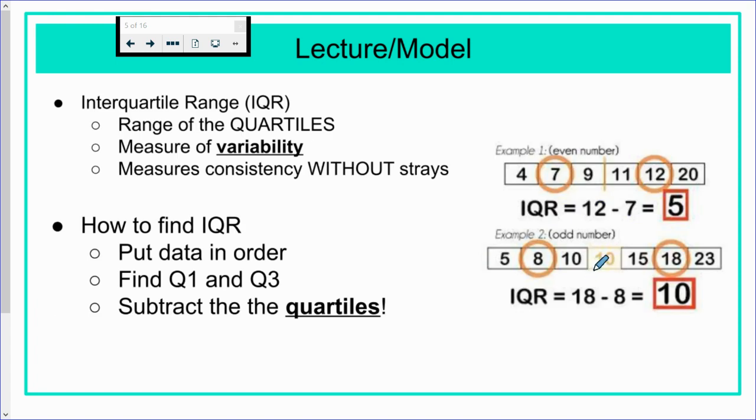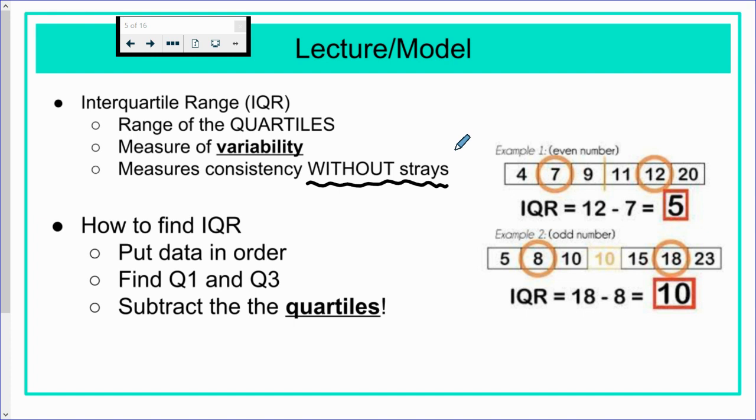All right. Interquartile range is the range of just the quartiles. And sometimes we need to do this because we want to eliminate any stray values on the end. Because if you have stray values on the end, it's going to make the data look less consistent than it is. So to do that, we're going to split the data in half.